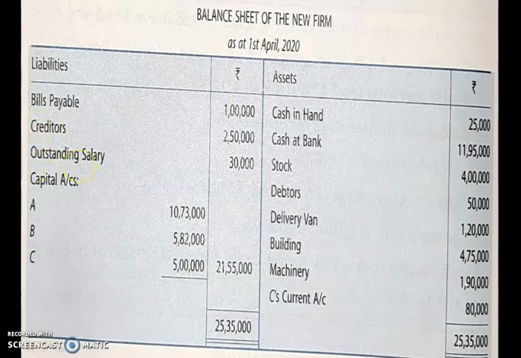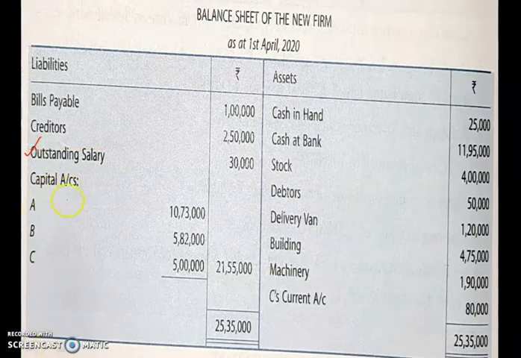Outstanding salary, in your old balance sheet you will not find that, but in your new balance sheet you have to include that, because this outstanding salary we have written in our revaluation account. This outstanding salary we have not paid in the last year's balance sheet, we have not paid yet, so we have to pay this year, so this is still outstanding, so hence we have to show it in this year. Now next item is